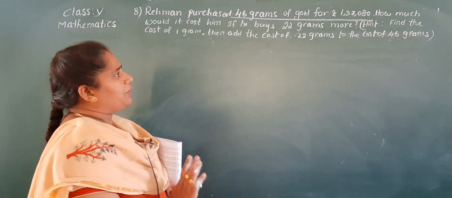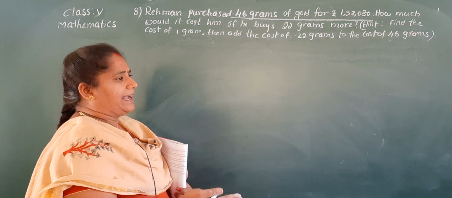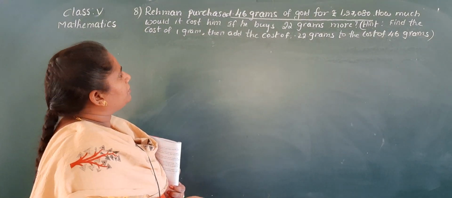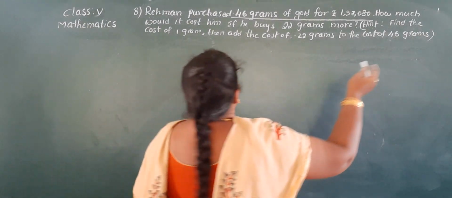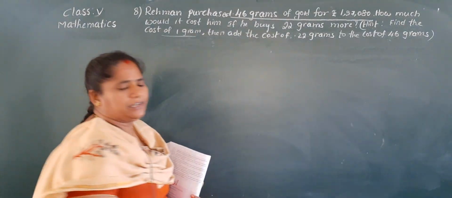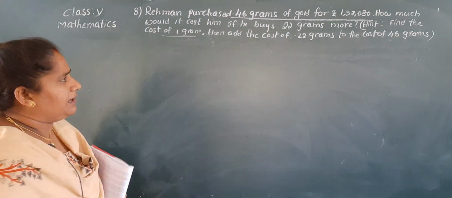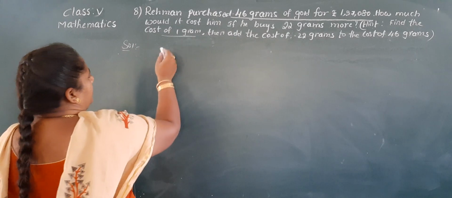So first he buys 46 grams. If he buys 22 grams more, then how much would it cost him? So how to find this? Yes, first we find the cost of 1 gram. Later we have to add the 22 grams cost. Okay? See children, first what is given?